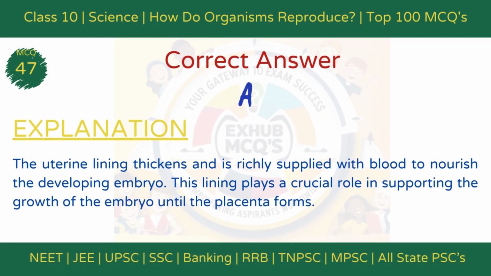The correct answer is option A. Nourishes the embryo. Explanation. The uterine lining thickens and is richly supplied with blood to nourish the developing embryo. This lining plays a crucial role in supporting the growth of the embryo until the placenta forms.